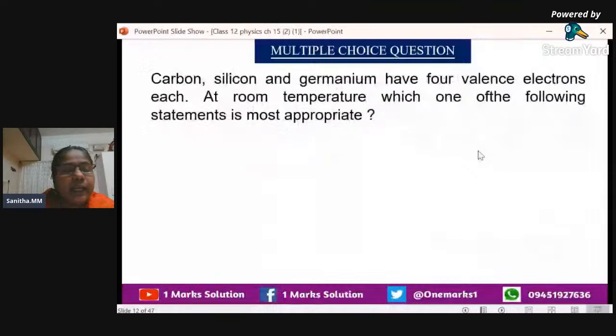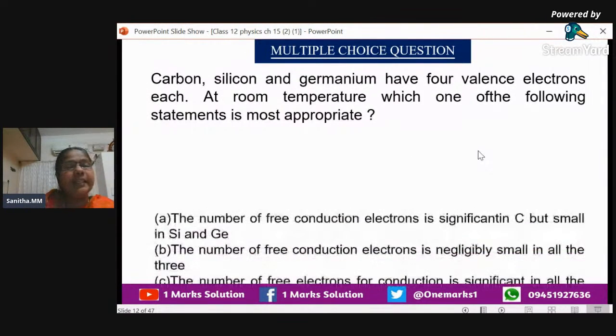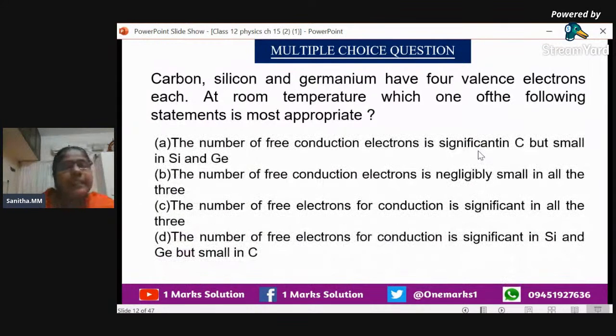Carbon, silicon, and germanium have 4 valence electrons each. That we have already specified. At room temperature, which one of the following statements is most appropriate? Let us see the statements first. The first statement: the number of free conduction electrons is significant in carbon, but small in silicon and germanium. It won't be possible. We know that free conduction electrons are not possible in carbon. Why? Because the gap is very large.